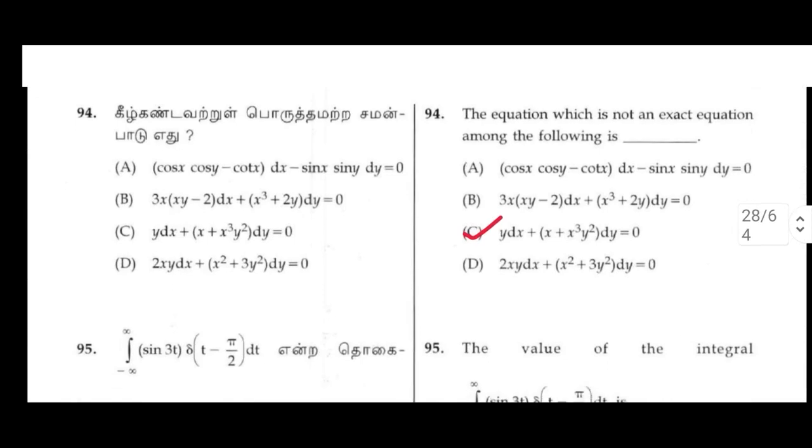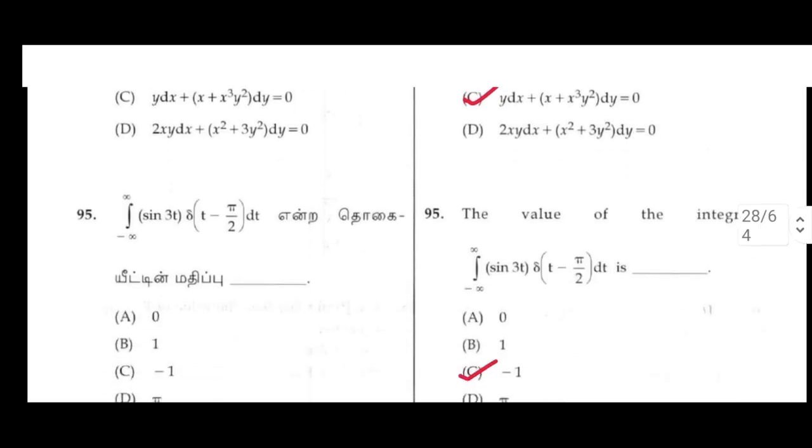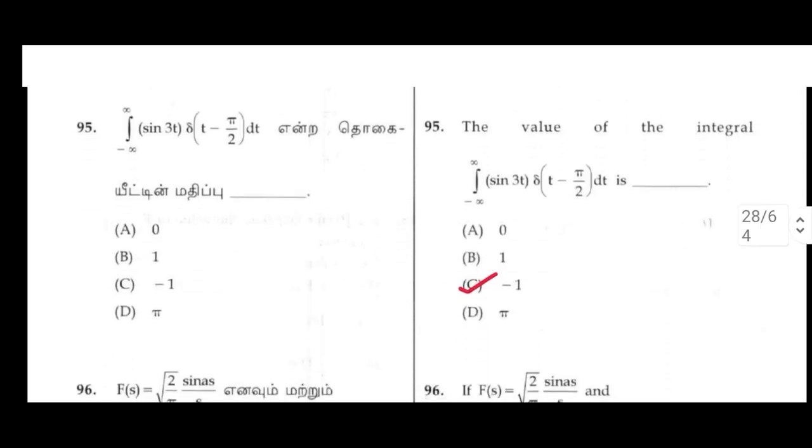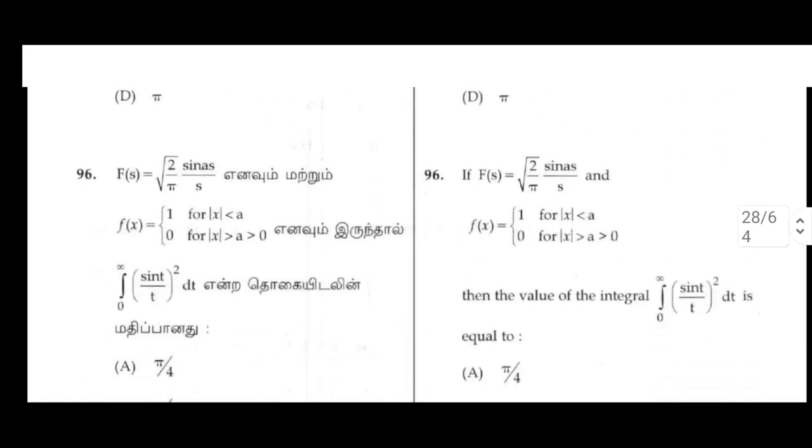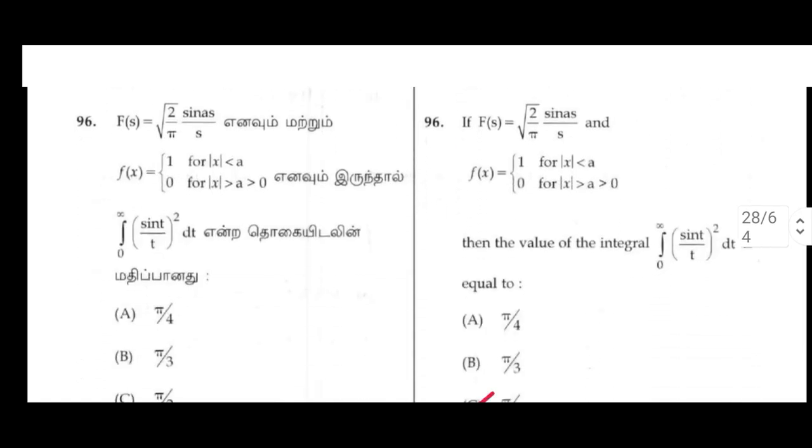94. The equation which is not an exact equation among the following is y dx + x³y² dy = 0. 95. The value of the integral from minus infinity to infinity of sin 3t δ(t − pi by 2) dt is minus 1. 96. If F(s) = root of 2 by pi sin as by s